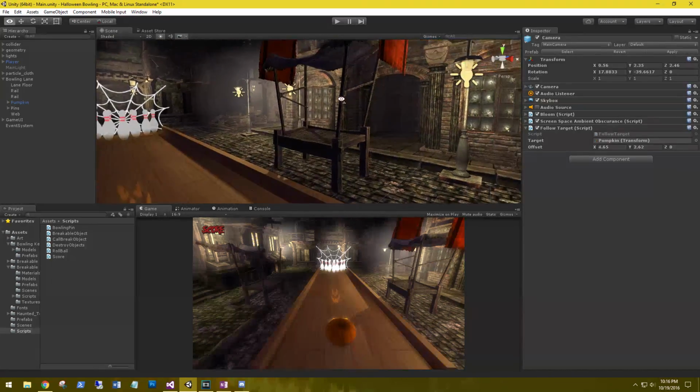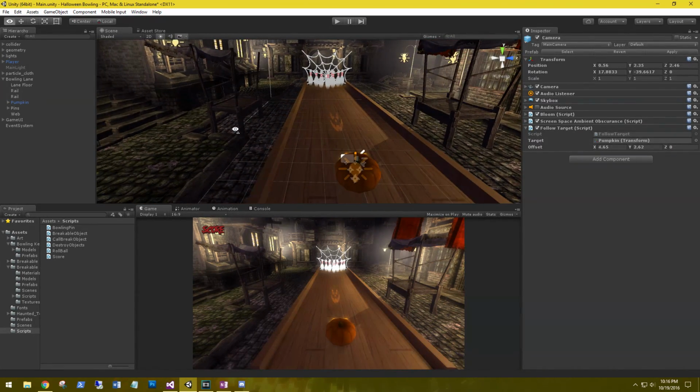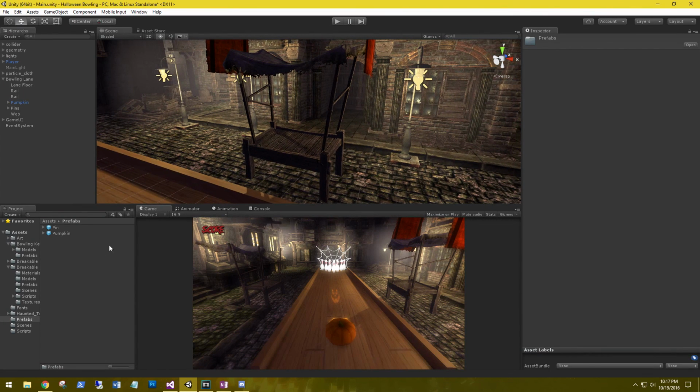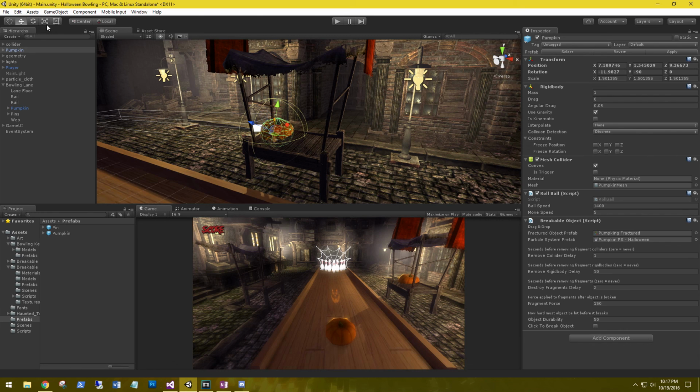Alright, let's add a few more pumpkins to these carts, just for some appeal. Some breakable pumpkin object prefabs. Actually, let's go into my prefabs and just grab my pumpkins and set them up there. Let's turn this around. Let's raise him up a little bit.